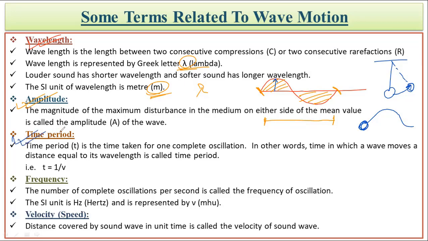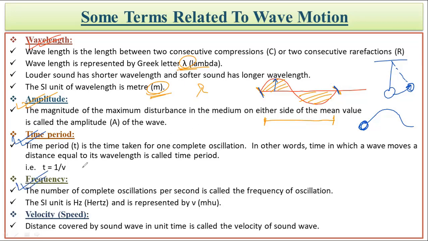Next, the time period. So what's the time period? Time period is the time taken by the wave to form over there. So this is the time which is required for a wave to form. Okay, one wave to form. So one crest with one trough. That is called the time period.